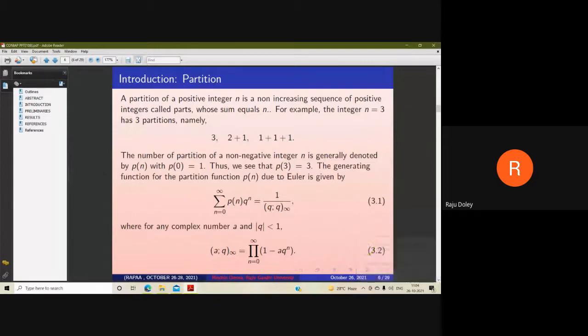After Euler, though the theory of partition had been studied by a large number of mathematicians, the joint work of Ramanujan with Professor G.H. Hardy made a revolutionary change in the field of partition theory of numbers.